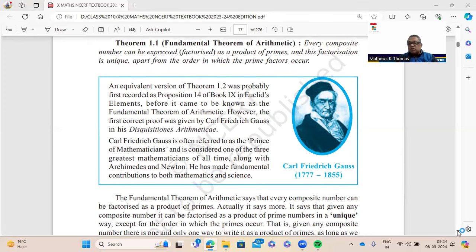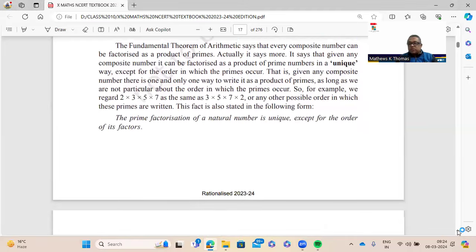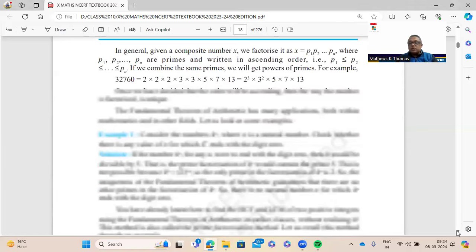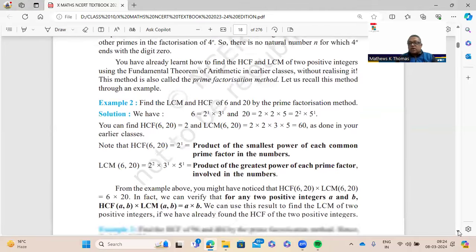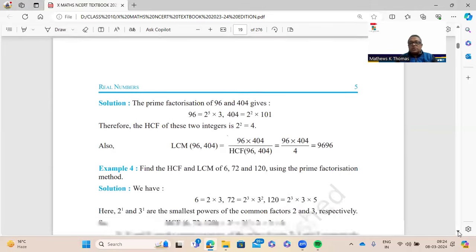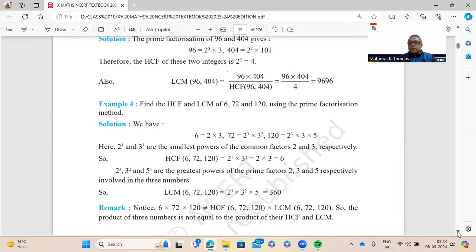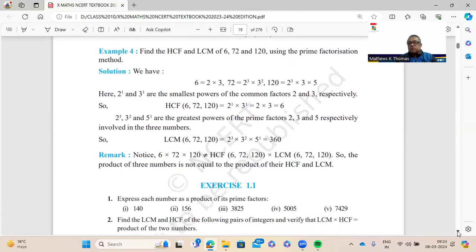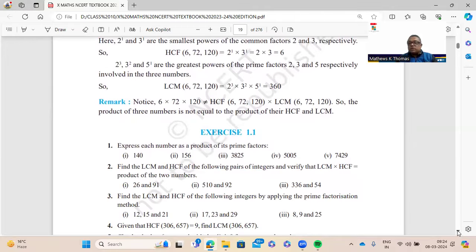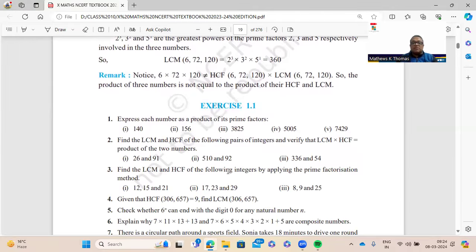Those who are not familiar with the prime factorization should go through that on a priority basis and do all the questions based on HCF and LCM. Because earlier, besides the fundamental theorem of arithmetic, there was Euclid's division algorithm, that is cancelled. So definitely you are going to get a question based on HCF and LCM.